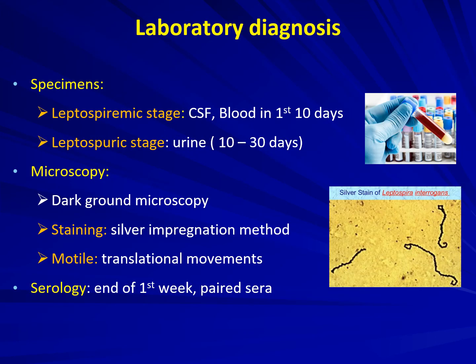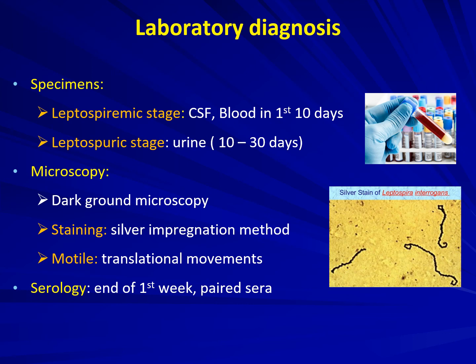Let's look into laboratory diagnosis. The specimens or samples which we need to collect from the patient depend on which stage it is, as I've already told you. If it's in the leptospiremic stage, CSF or blood sample has to be collected, and this is usually in the first 10 days. The next 10 to 30 days, or about a month, is the leptospiruric stage, so we're going to collect a urine sample. The organism can be seen under a dark ground microscope, or if not, we can check by a silver impregnation method. The organism is motile, so the translational movements can be seen under a microscope.